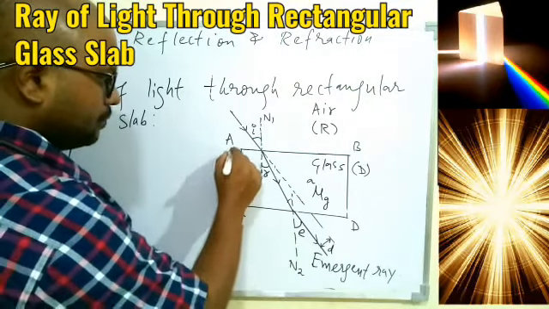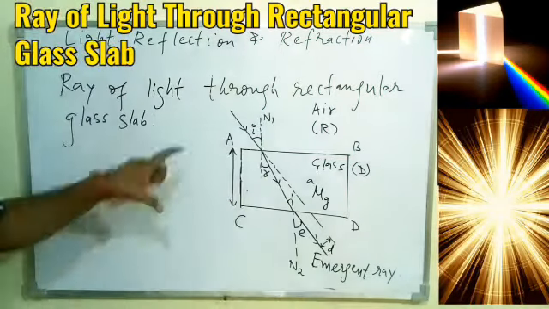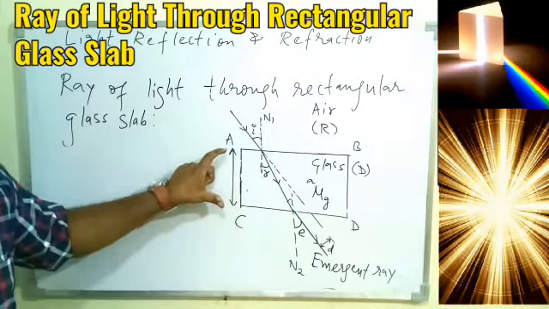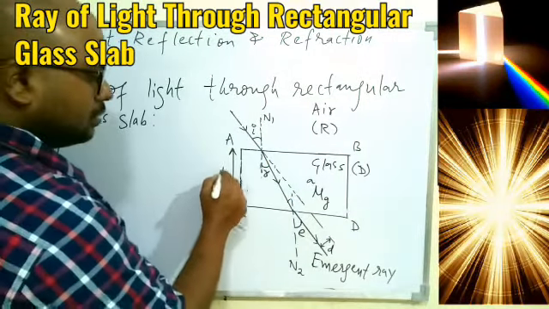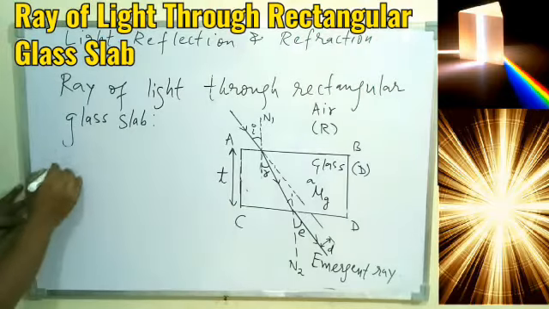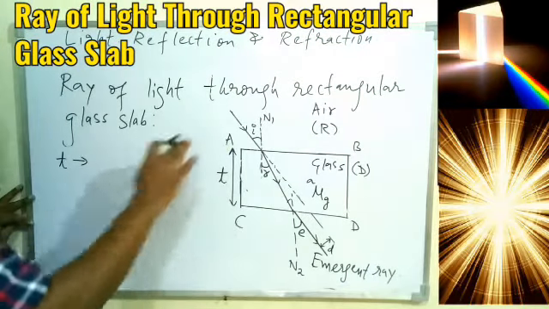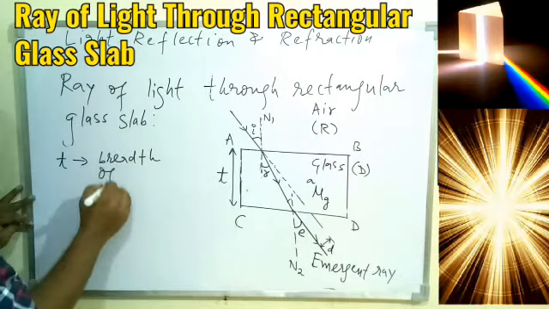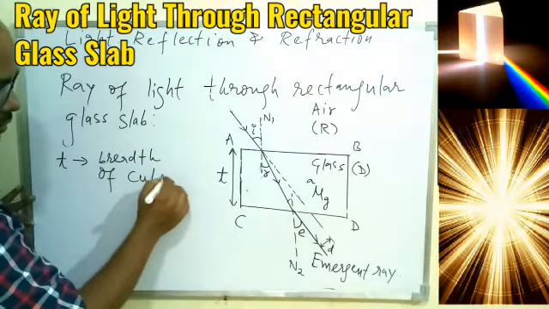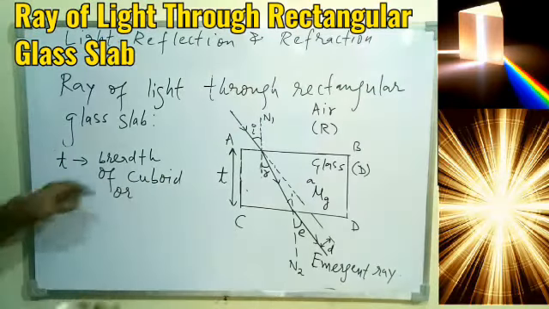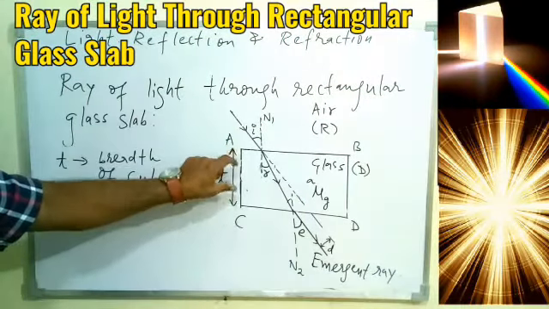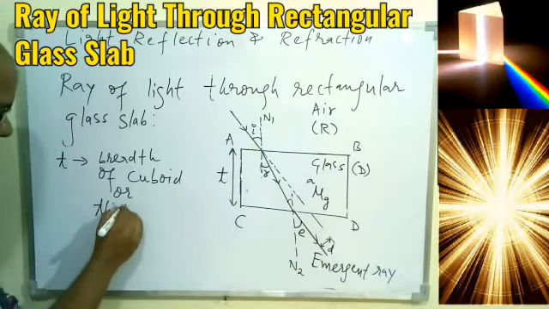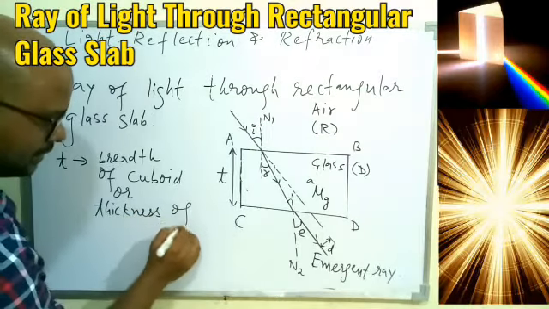Between A and C there will be some distance, that is overall the length of the cuboid, and this is the breadth of the cuboid, and let this breadth be T. So here we have T, that is the breadth of the cuboid, or we can also talk about thickness. We can say this is the thickness from the top, that is the thickness of the glass slab.